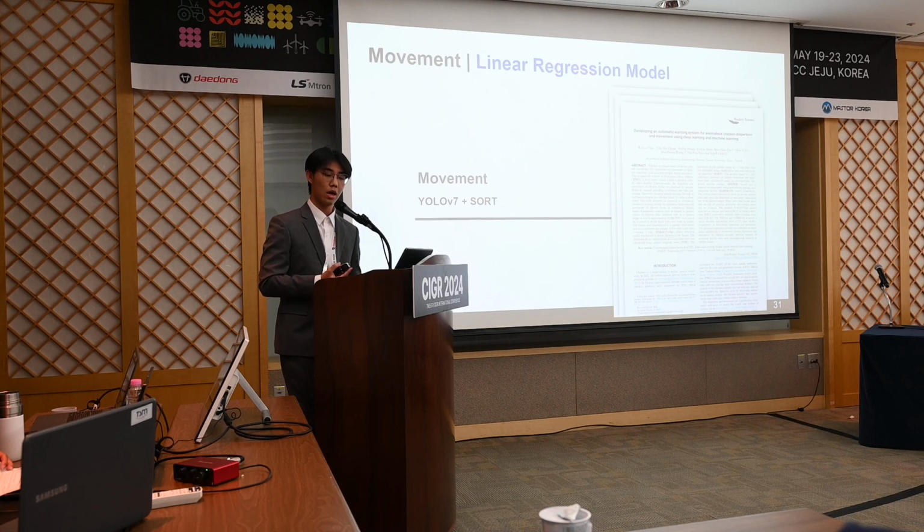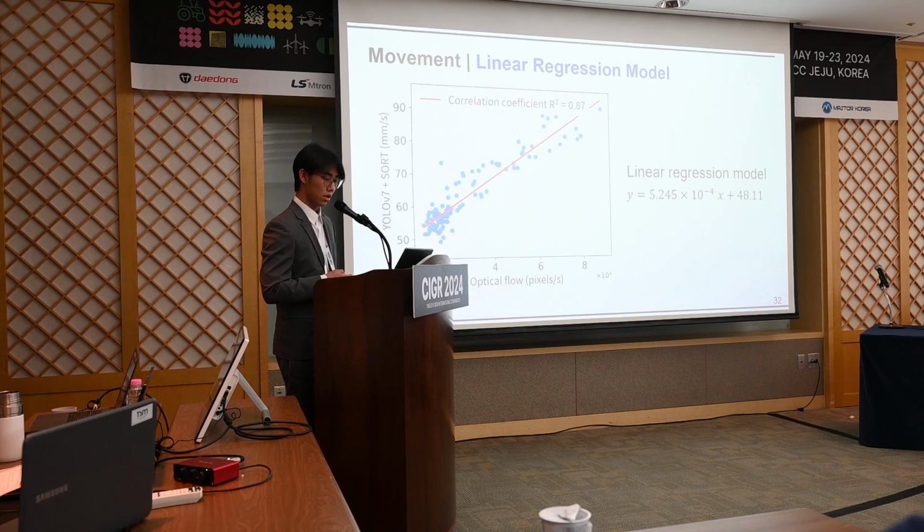Now, chicken movement quantified by optical flow is measured in pixels per second. However, to make our findings more understandable, we're shifting towards a more explainable unit. Based on a previous study using YOLO and SORT to track chicken movement, we adopt a linear regression model that allowed us to convert these pixel-based units into millimeters per second. The model is based on analysis from 110 videos collected in a single day. The correlation coefficient is 0.87. This indicates a strong relationship which confirms the model's feasibility.